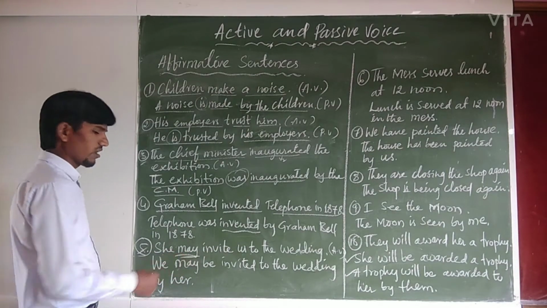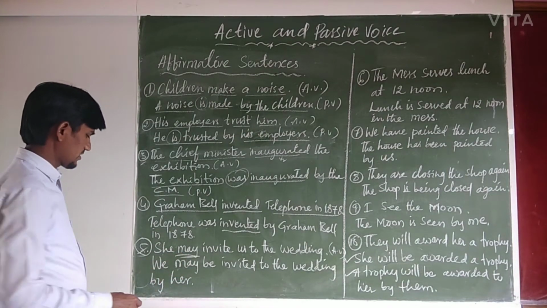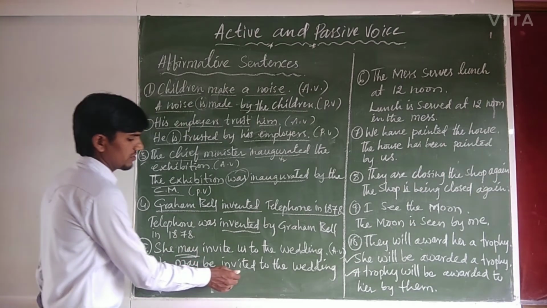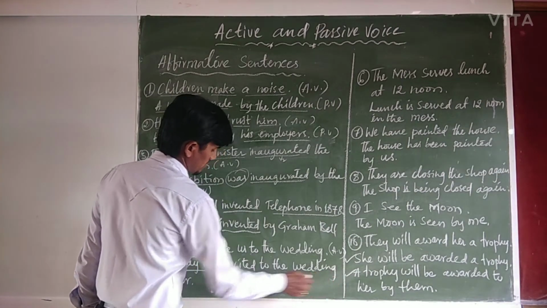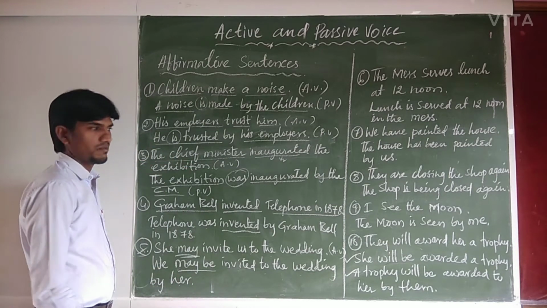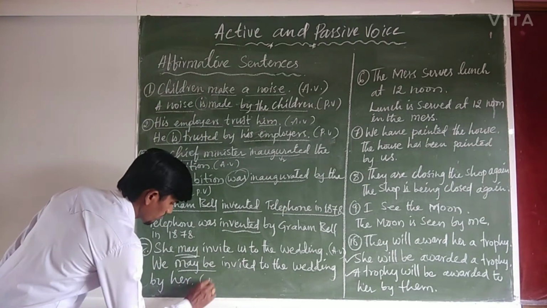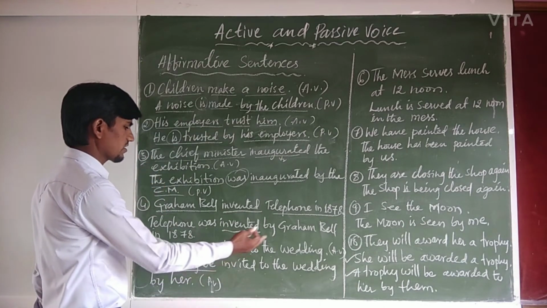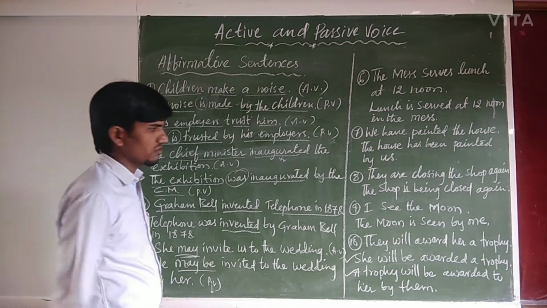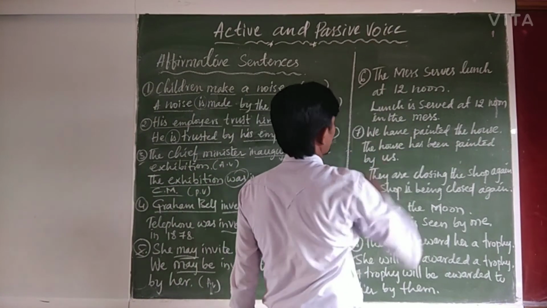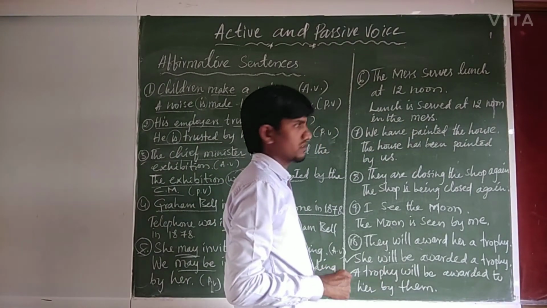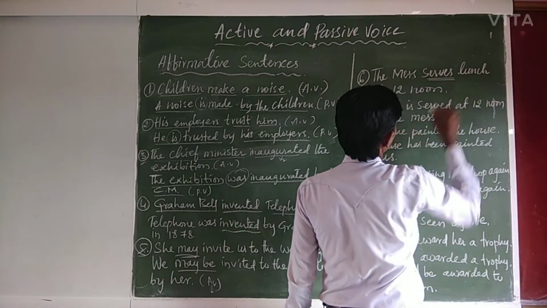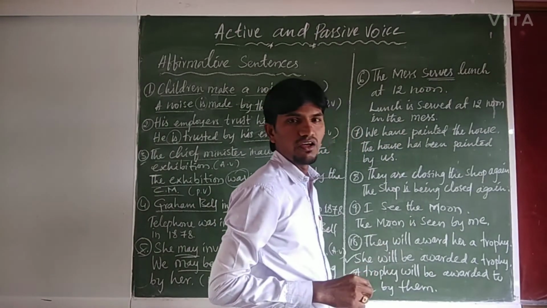Right? May is modal. Modal auxiliary. So we may be invited to the wedding by her. We may be invited to the wedding by her is passive structure. She may invite us to the wedding is active structure. Now let us see example 6. The mess serves lunch at 12 noon.